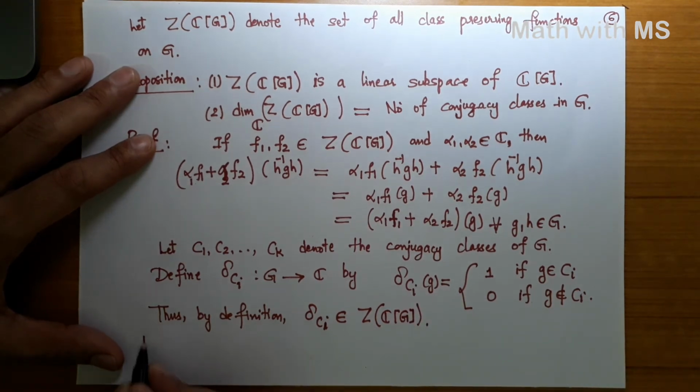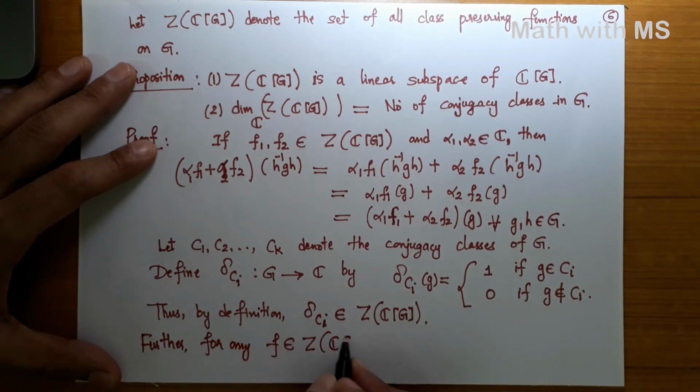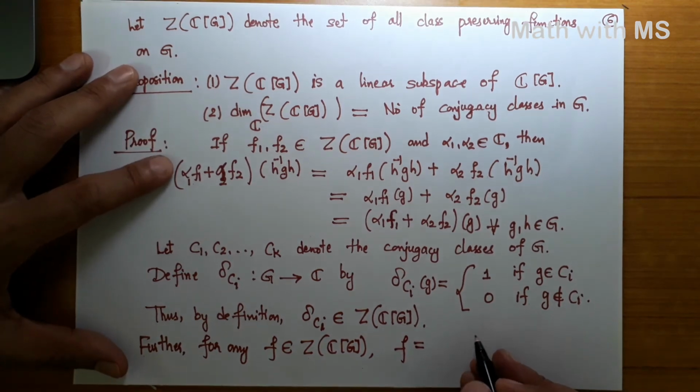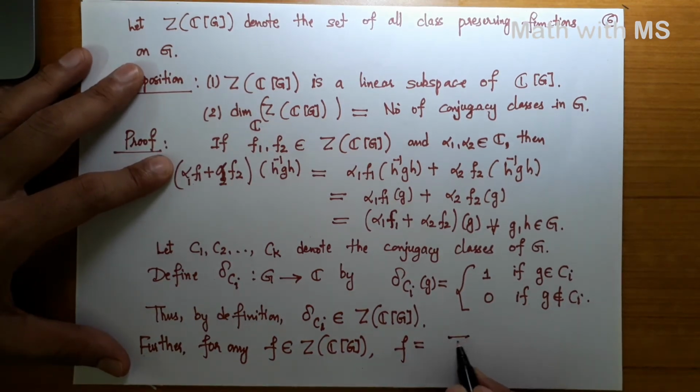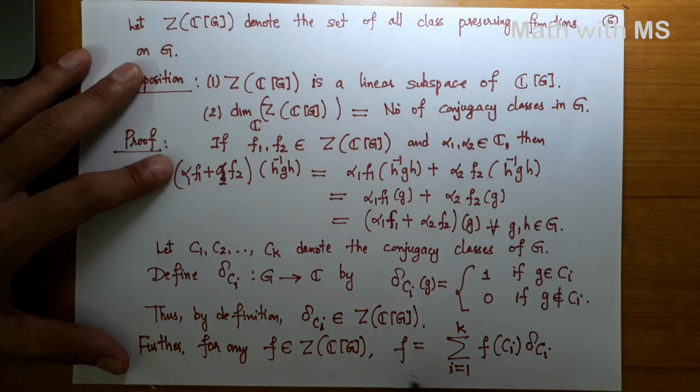Okay, further, for any function f in ZCG, f can be written as this linear combination, summation f of Ci into delta Ci, i from 1 to k. Okay, let's check it. Take any group element, apply f on that, so it's some complex number.